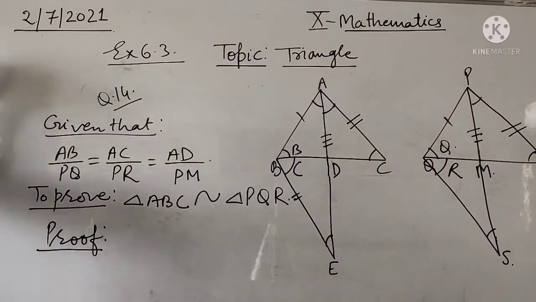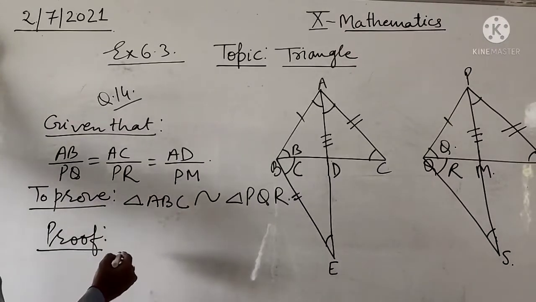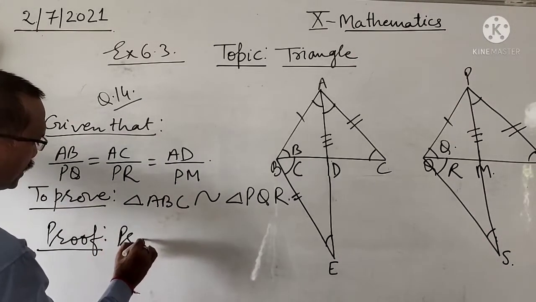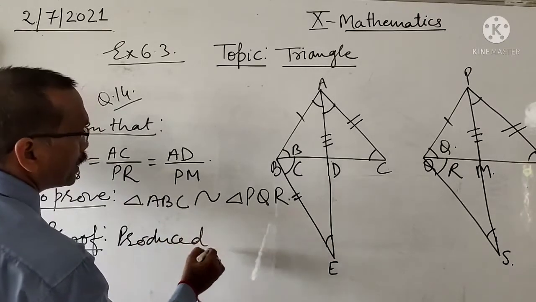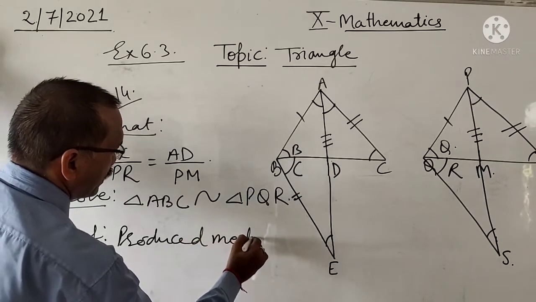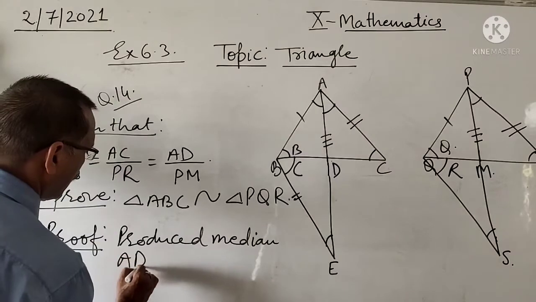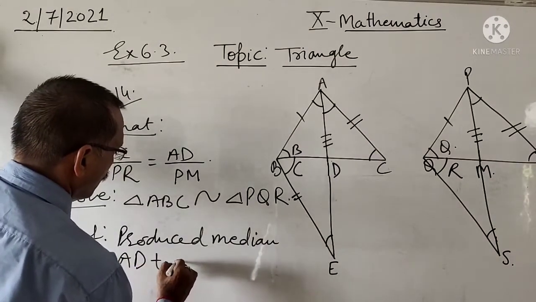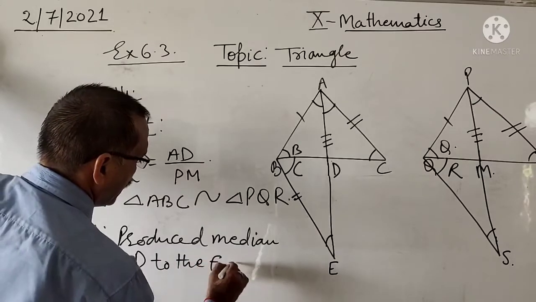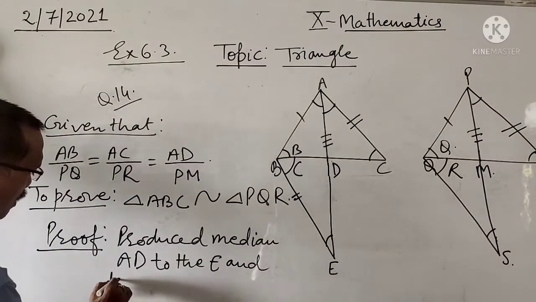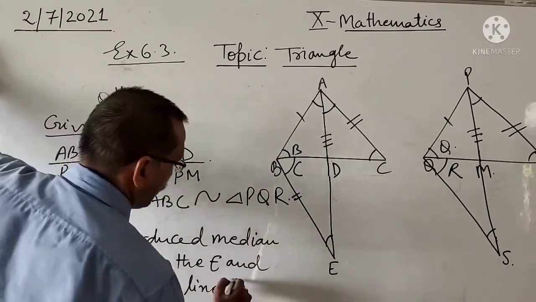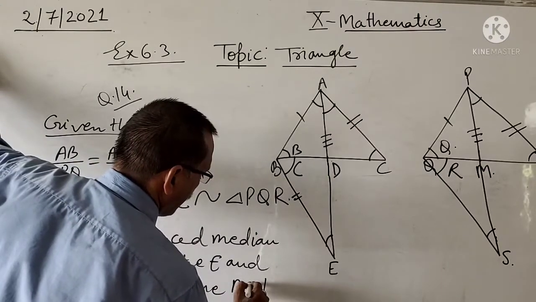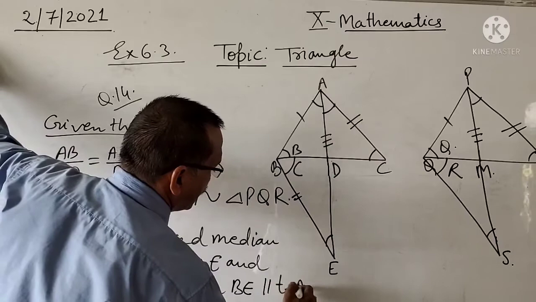And here AD upon PQ. In the proof we will write: produce median AD to the point E and draw a line BE parallel to AC.